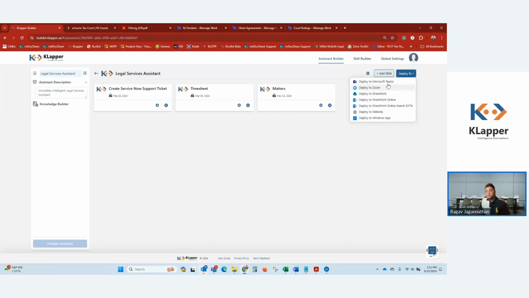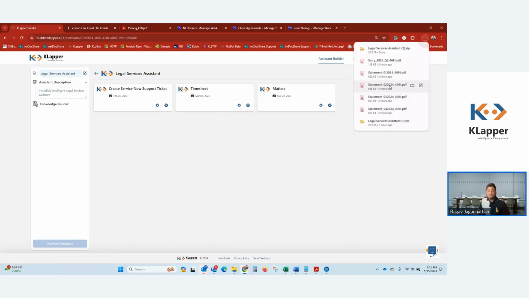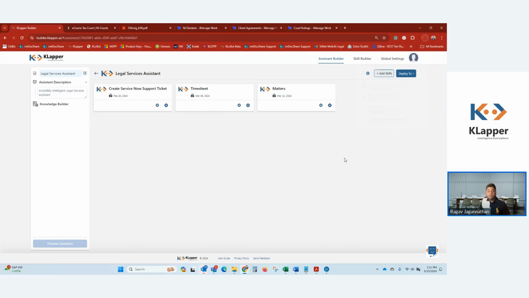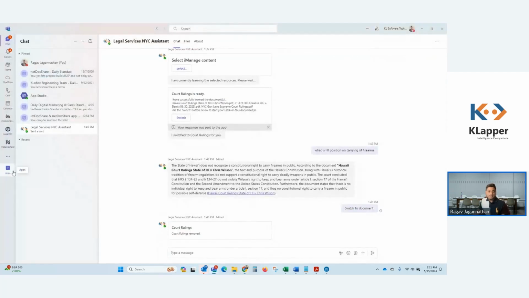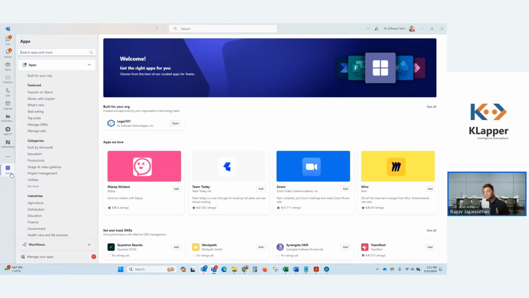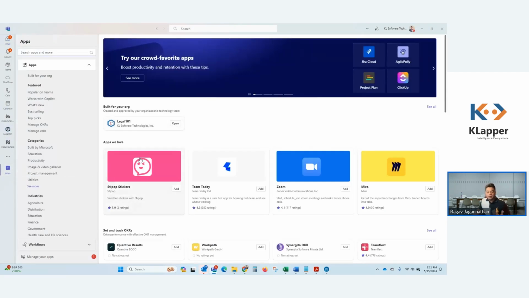So for the purpose of this demo, I'm gonna go ahead and do all my demo in Teams. So I'm gonna go ahead and deploy this to Teams. So I can simply click on deploy to Teams so we can see the end user experience of how this will look from Microsoft Teams perspective. Okay, so Microsoft Teams, to save on time, basically I deployed this assistant already, but deploying an assistant in Teams obviously will not be done by a knowledge attorney or knowledge worker. You would typically work with your IT counterpart so that they can deploy that to a group of people and so on. So the deployment is super easy.